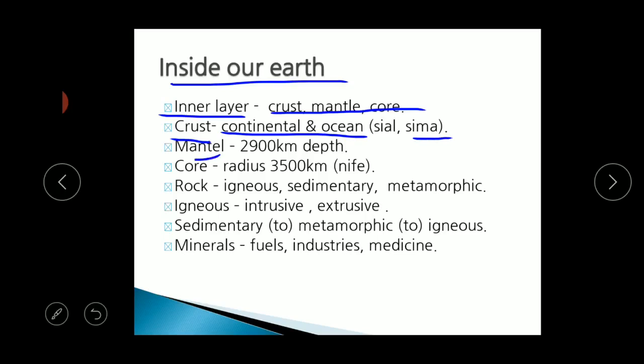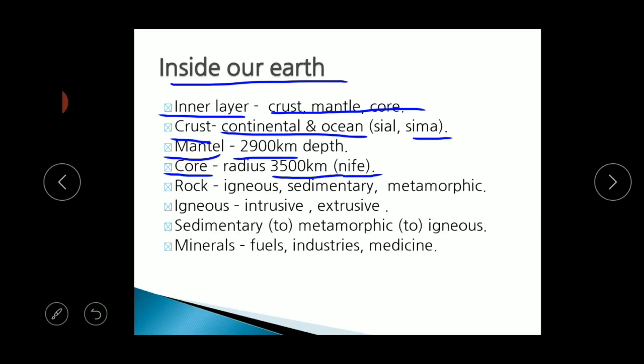The second layer is called the mantle. Next to the crust, the mantle layer starts and goes till the core. The depth of this mantle is 2,900 kilometers. And the third layer is called the core, whose radius is 3,500 kilometers, and a large amount of minerals is present in that core, which acts as a ball, which we can imagine as a fireball. That mineral is nickel and ferrous, that is called Nife.